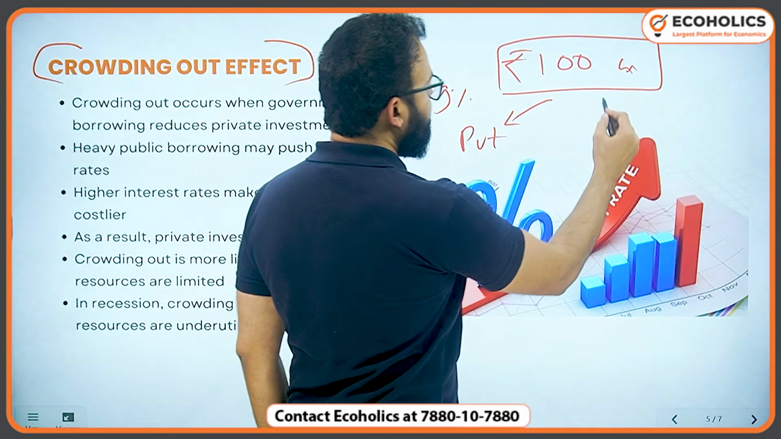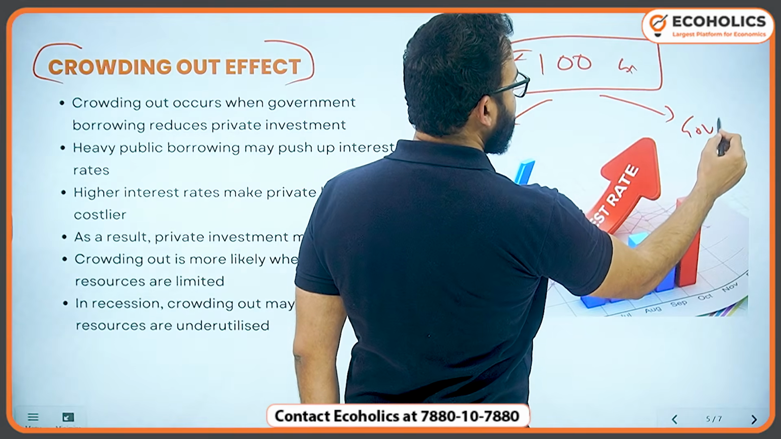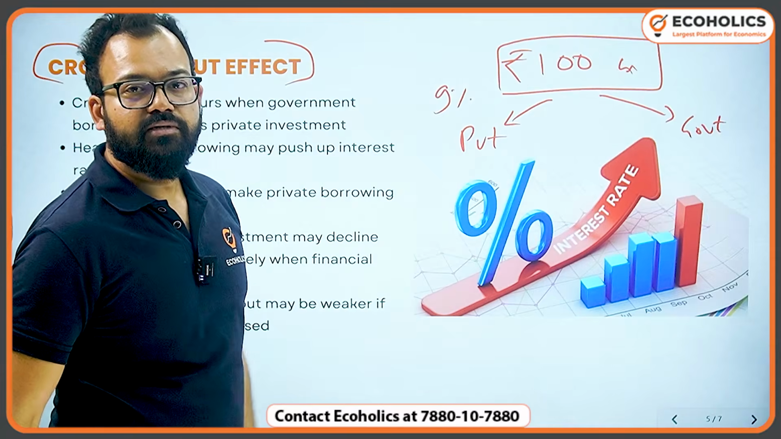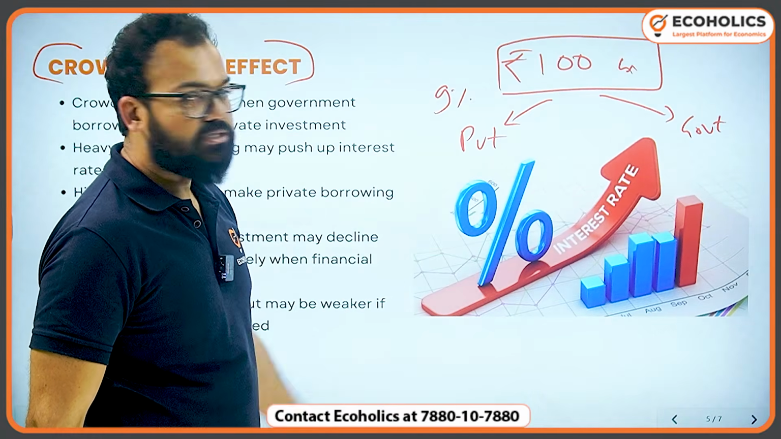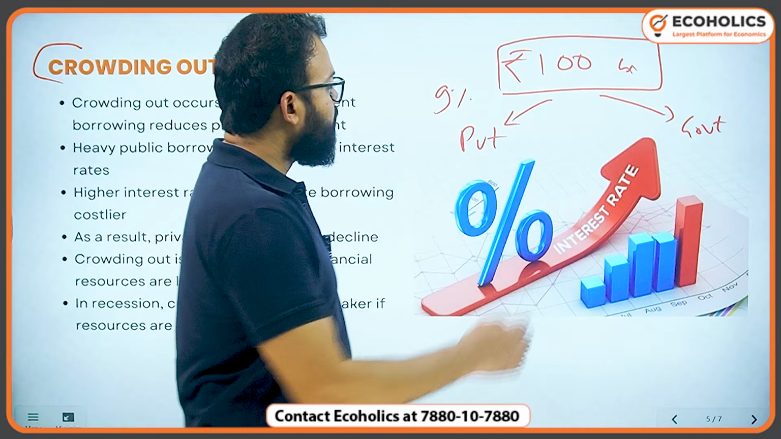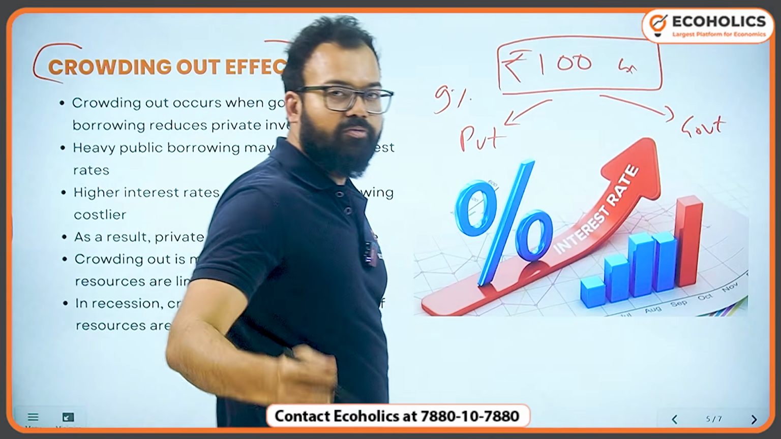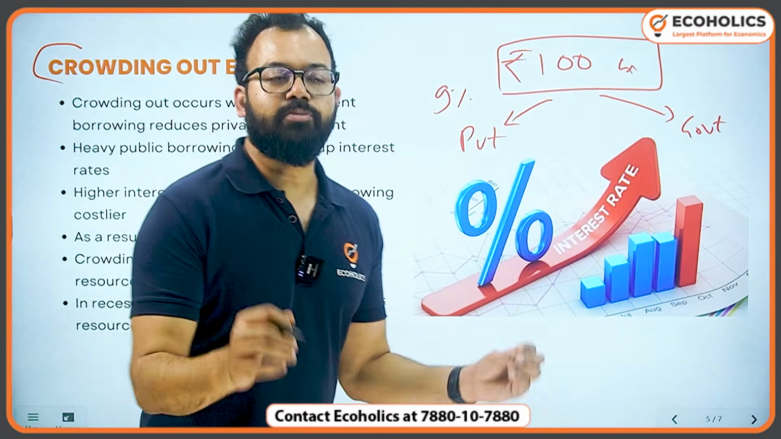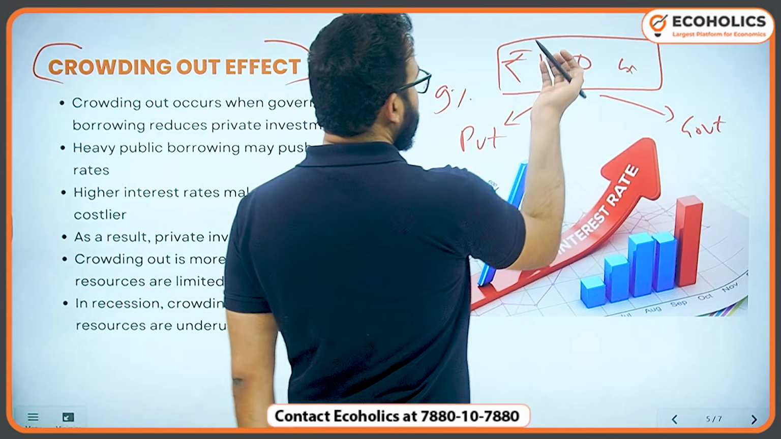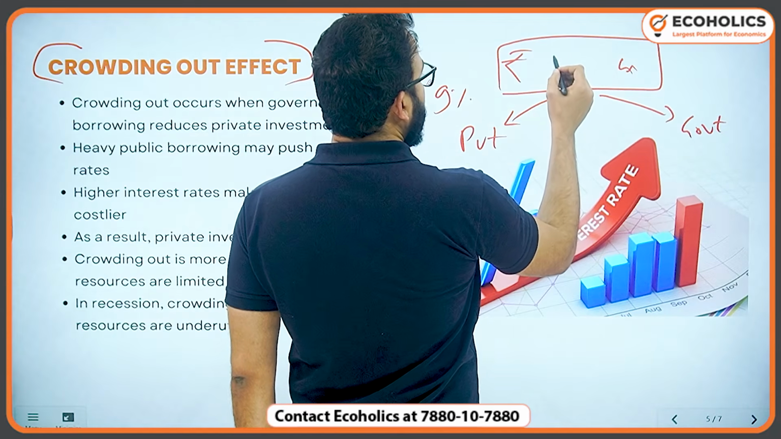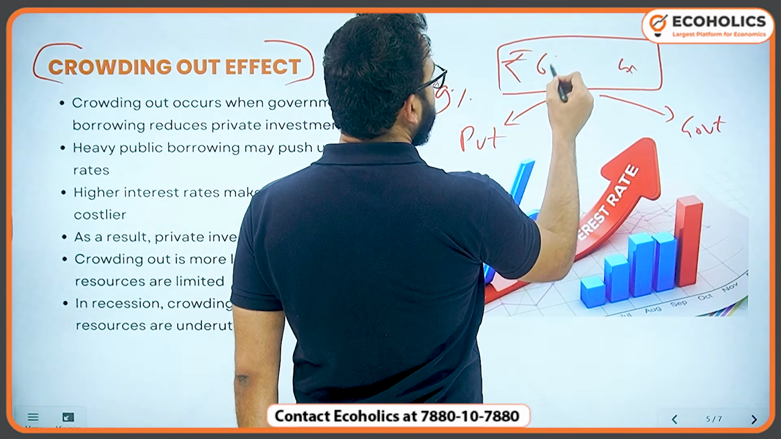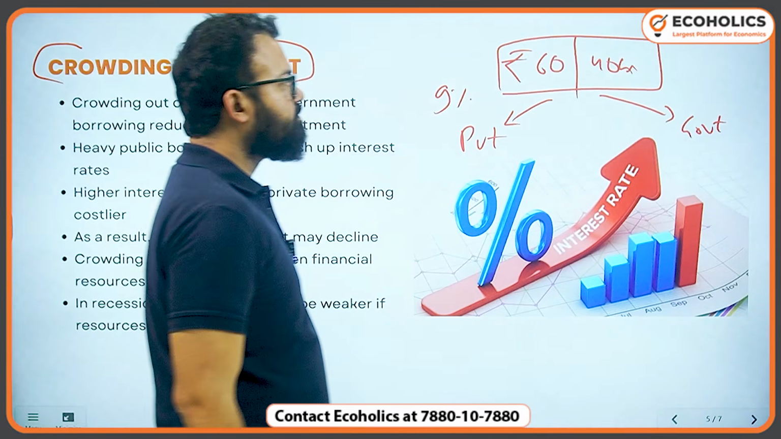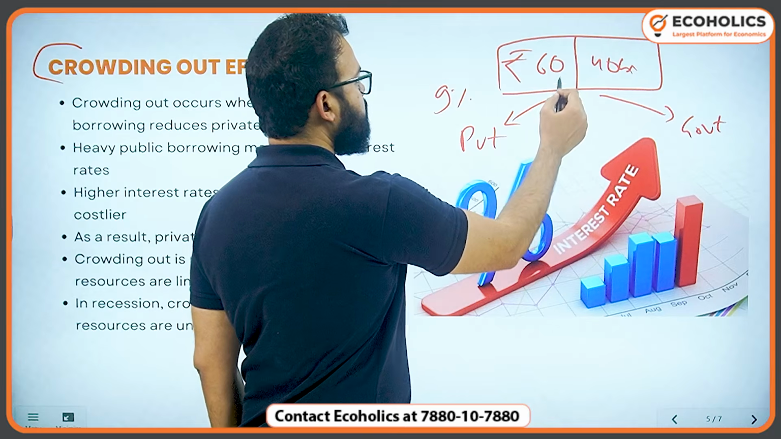But at the same time, if government comes and says, I need to build infrastructure, I also want some money from these loanable funds or savings of the bank, then banks will move towards government because government will never default. This is what we assume, especially the safest option. So suppose, for example, from this 100 crore, it now goes 60 crore to the private sector and 40 crore to the government sector.